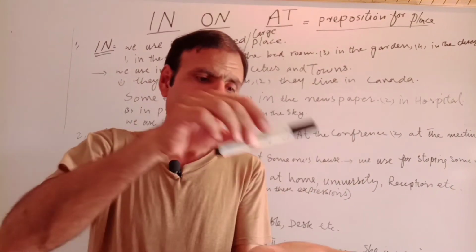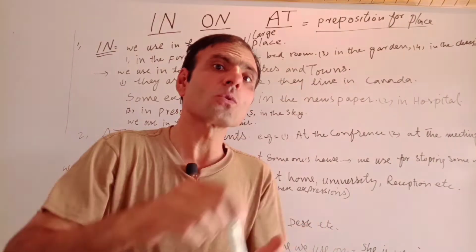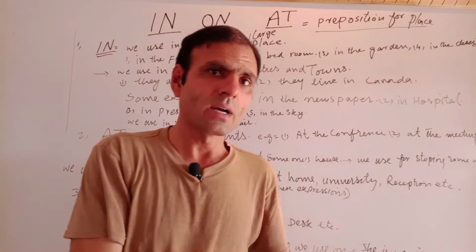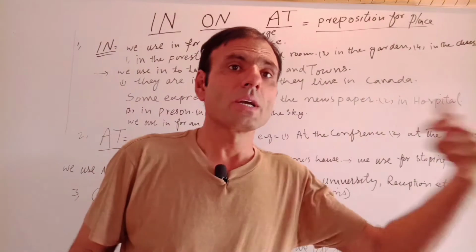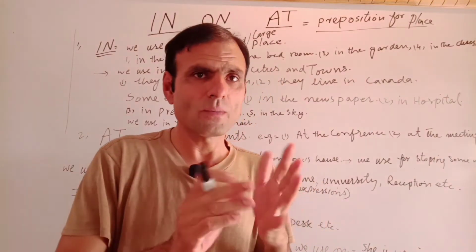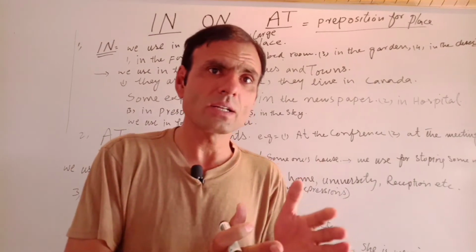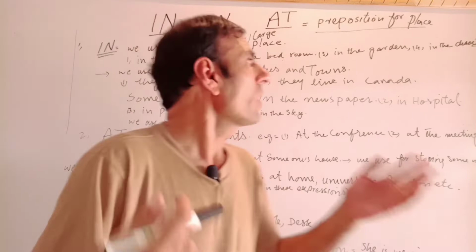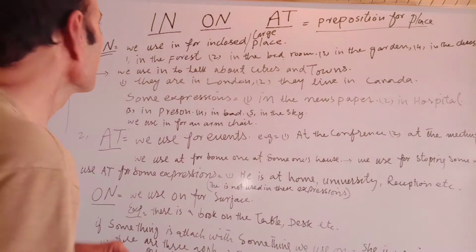Okay, on is more specific, like a specific point on something, in the book, on the page, at the top, at the bottom. So in is general, on is less general, and at is completely specific. Okay, let's go here. In, on, at, prepositions for place.